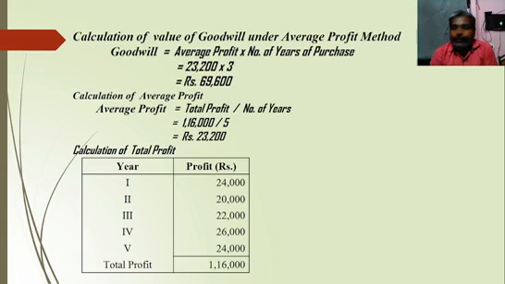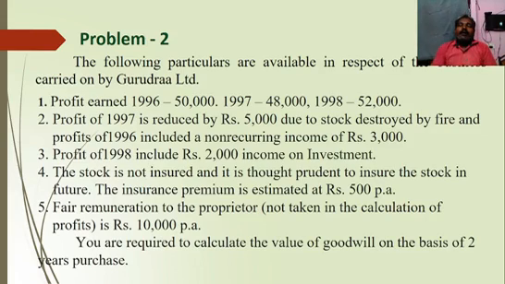We will move to the next problem, problem number 2. This problem has some adjustments. First we will discuss the problem and then how to calculate the goodwill. The following particulars are available in respect of the business carried on by Gurutra Limited.